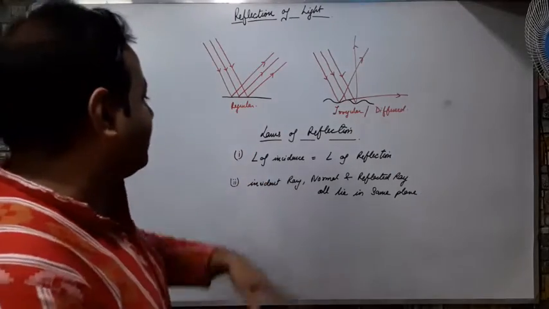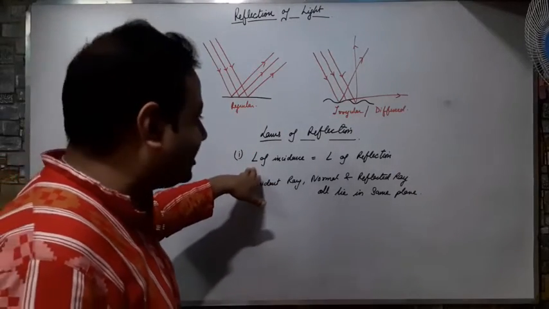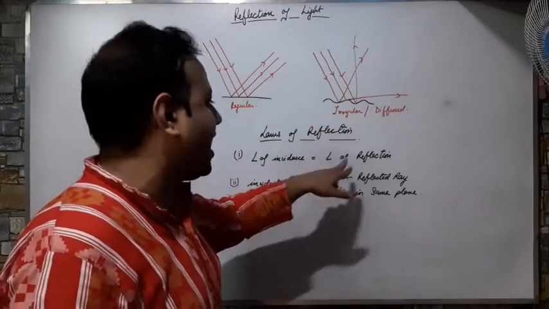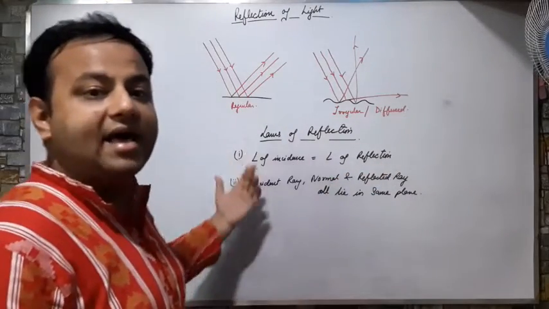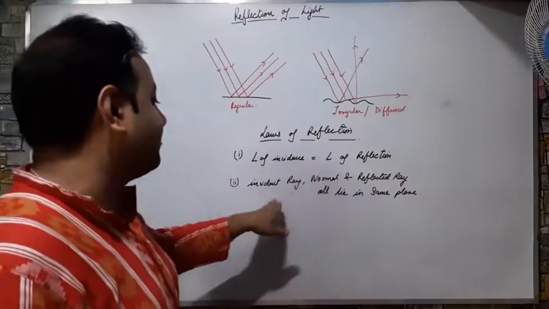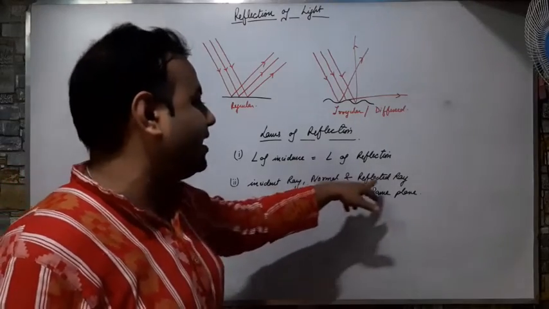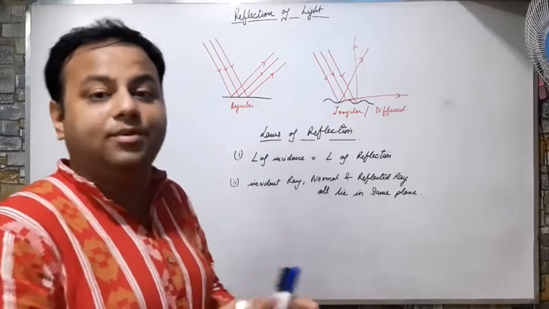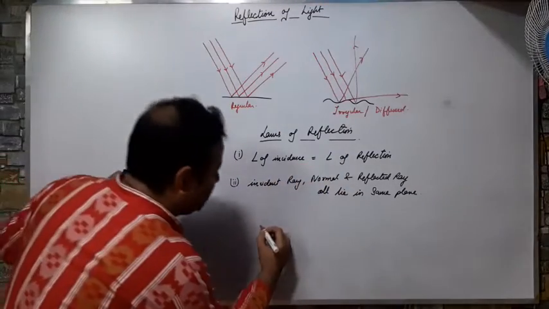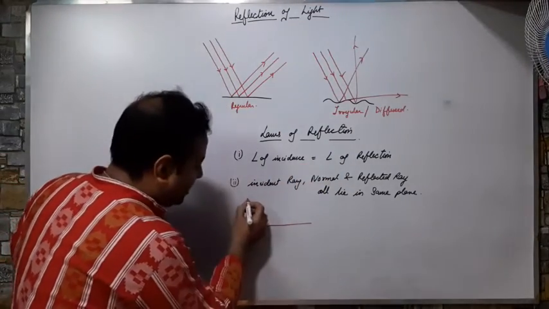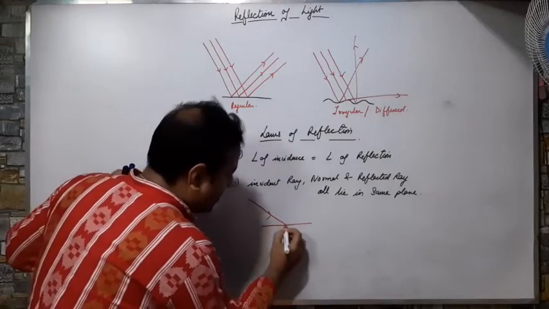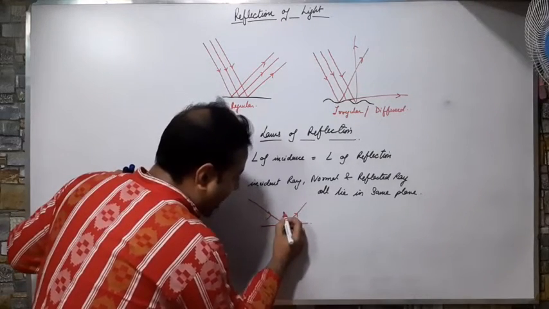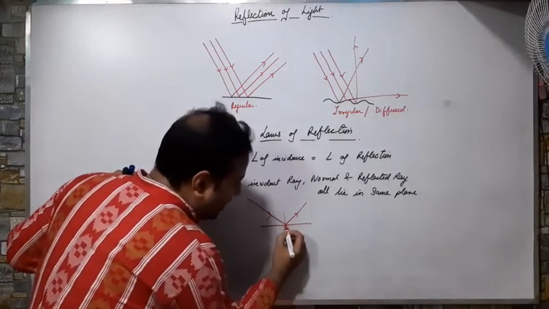What was the first one? That angle of incidence is always equal to the angle of reflection. Angle i equals angle r. And the second one is the incident ray, normal and the reflected ray all lie in the same plane. Means they all belong to the same point. Like this, if this is the surface, the incident ray, the reflected ray and the normal will all lie at the same point.